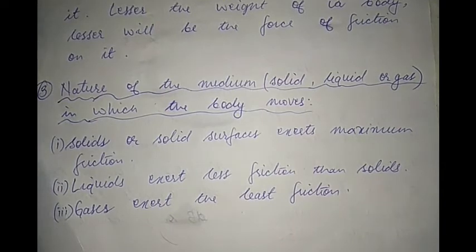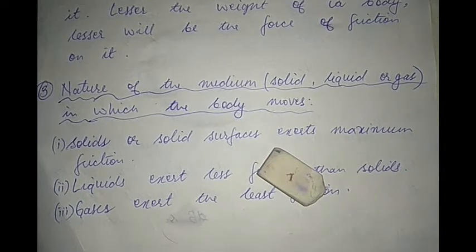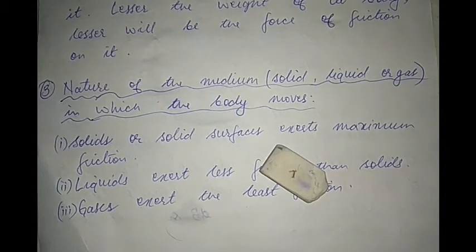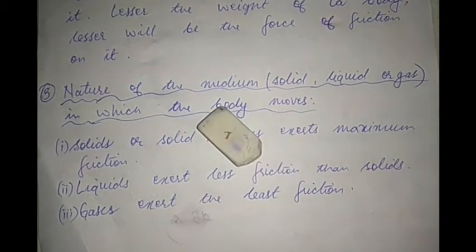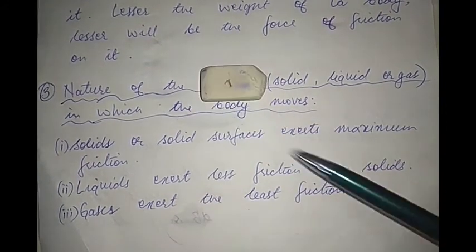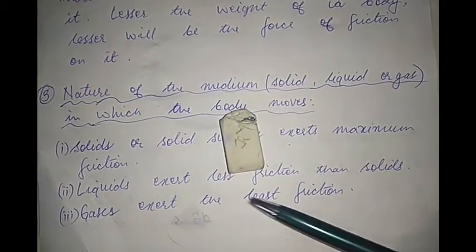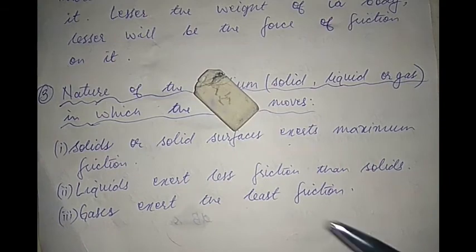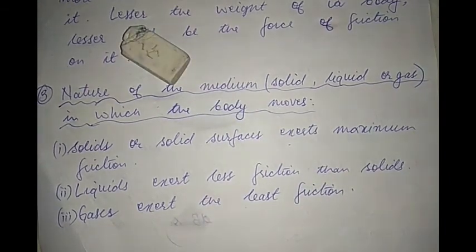Let us see what happens when the same eraser moves on a solid surface. The solid surface is the surface of the paper. So we are making the eraser move, and we are seeing that it's very quickly stopping, or rather it is difficult for the eraser to move on the solid surface.